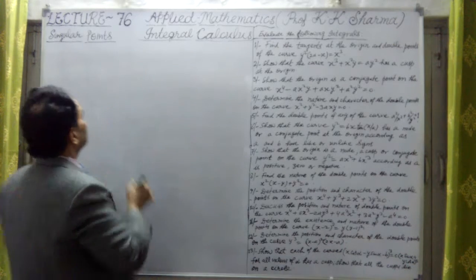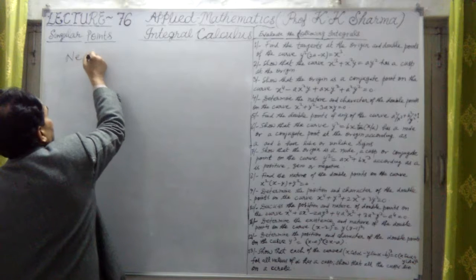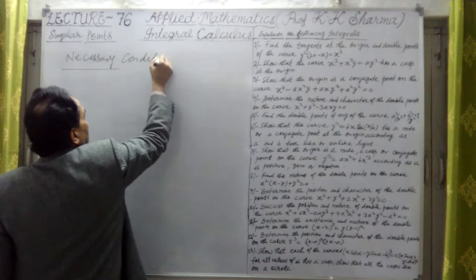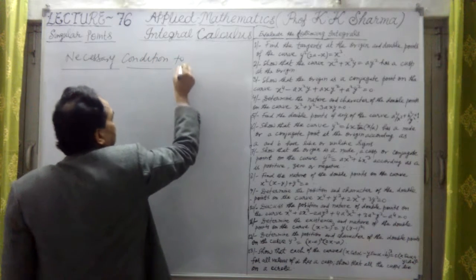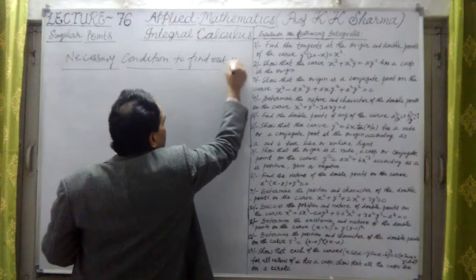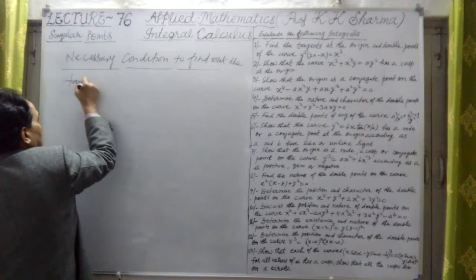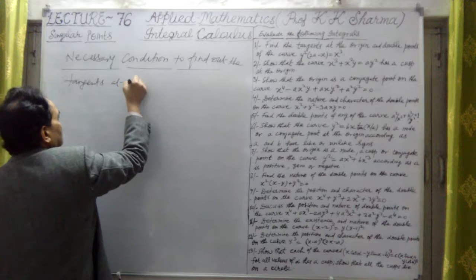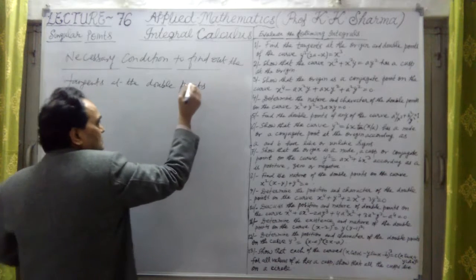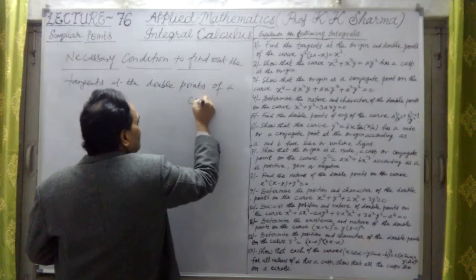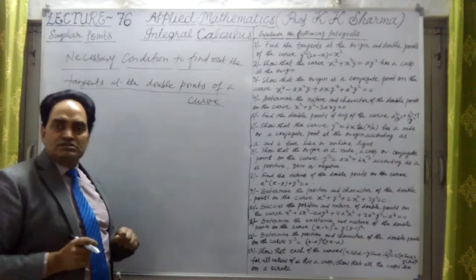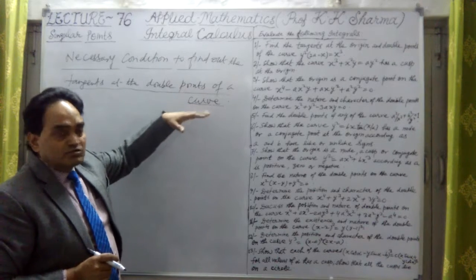So the necessary condition to find out the tangents at the double points of a curve.